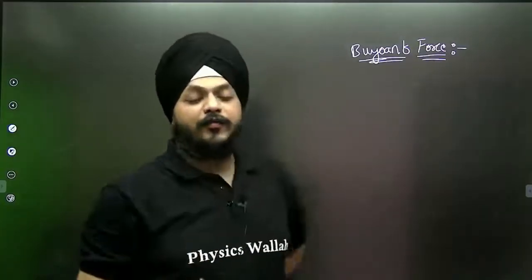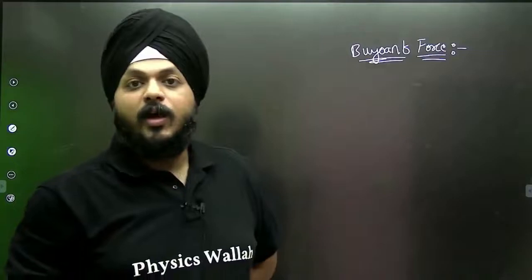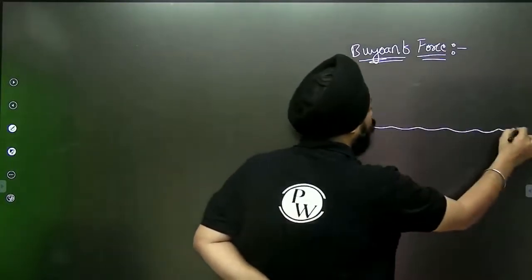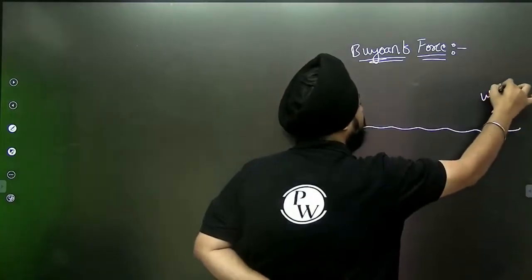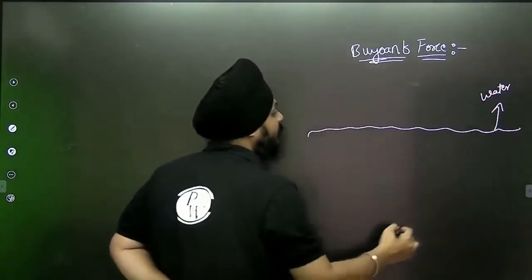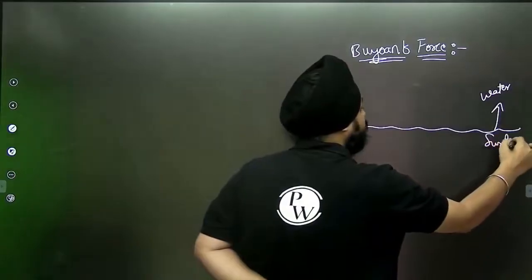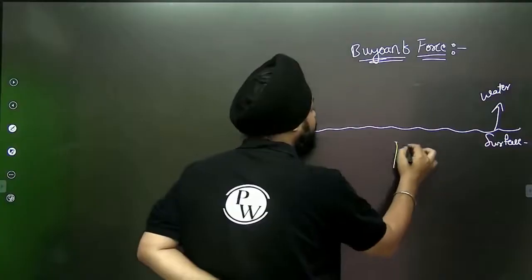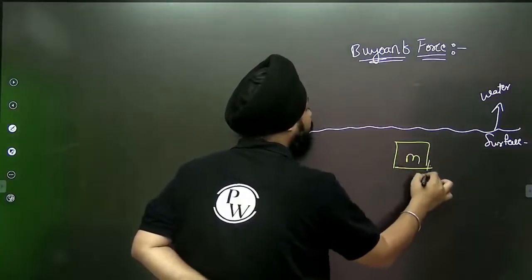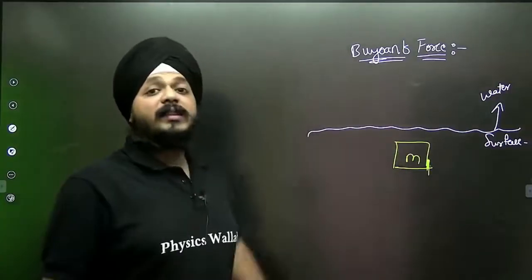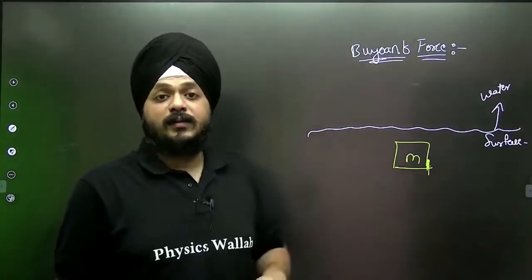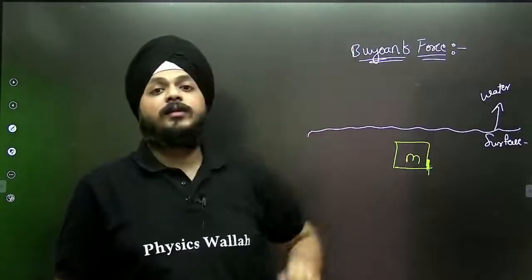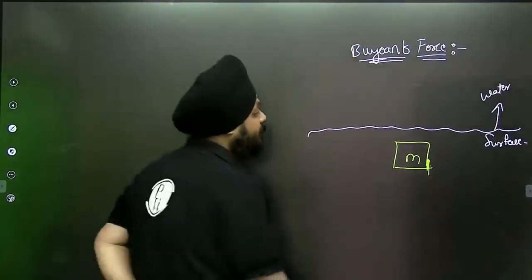What actually the buoyant force is. Let us take an example. Suppose this is the water level, the surface level. Whenever any object is immersed inside the fluid, let us take the example of water, there exists a force that the fluid always applies to the object. Always.